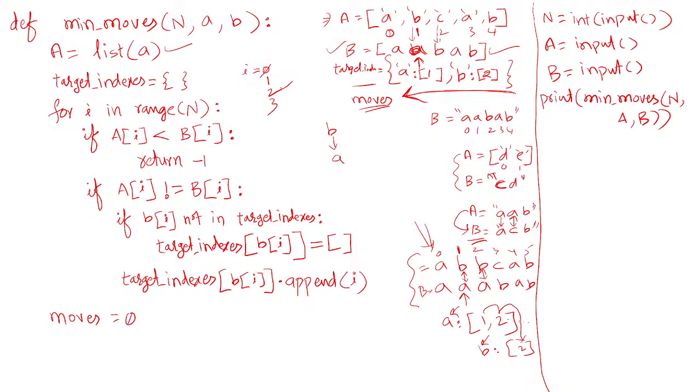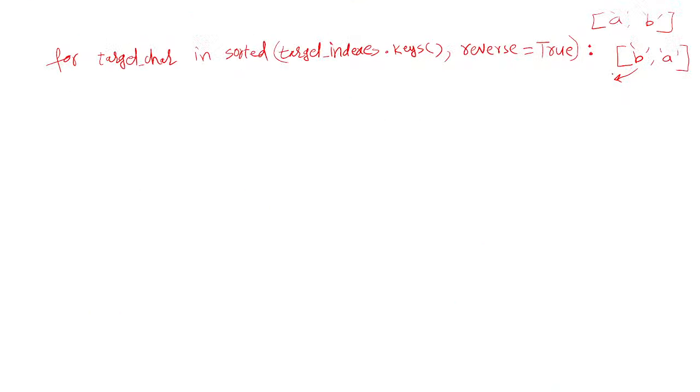First we need to replace this B. C should be replaced with B here. B is the character which needs to be replaced in A, no? So first we should replace C with B. Okay, so B we identified. In which indexes we should write this B, those indexes you should get here. Now we got the target character, B.